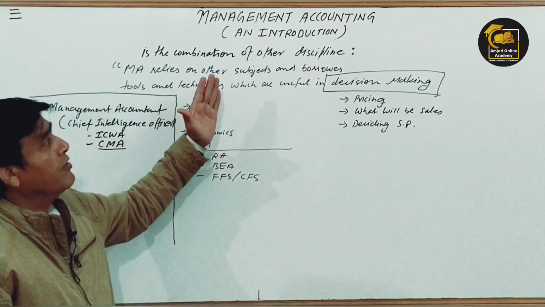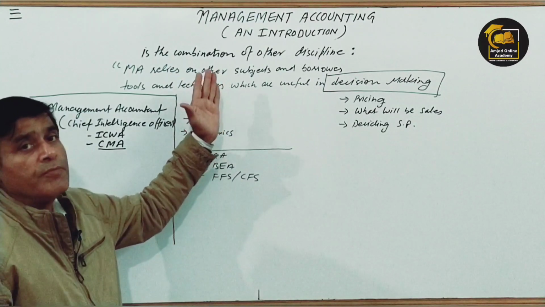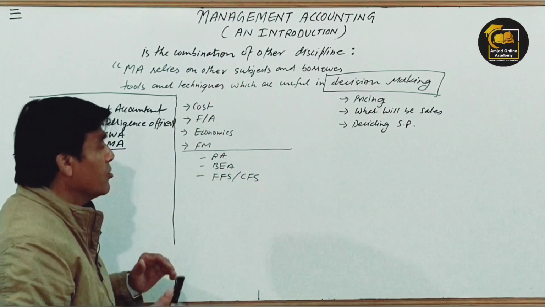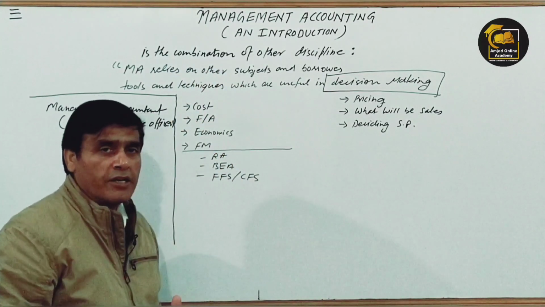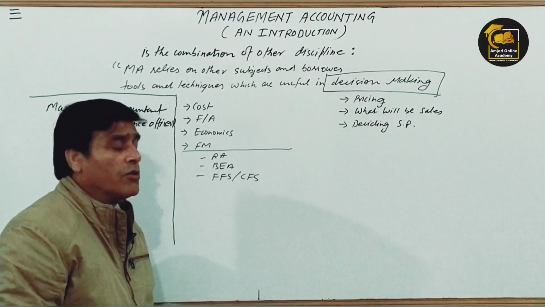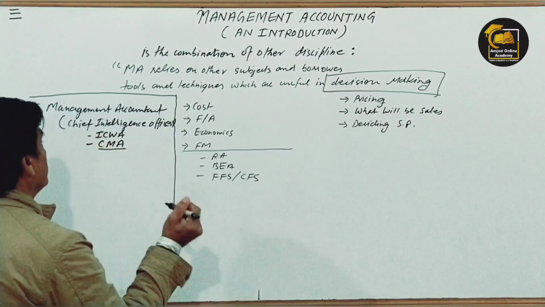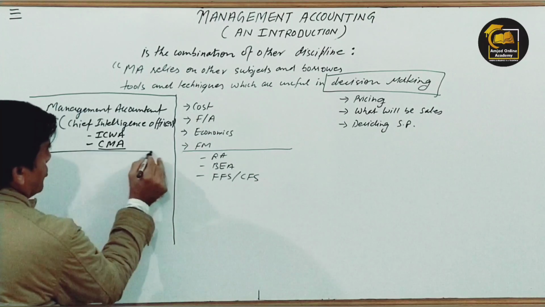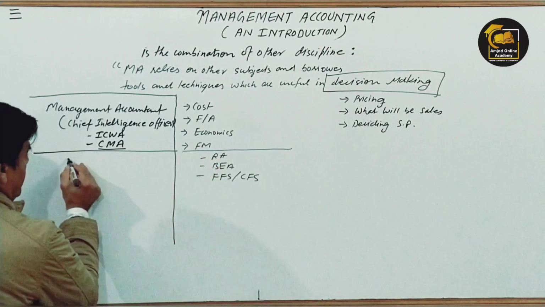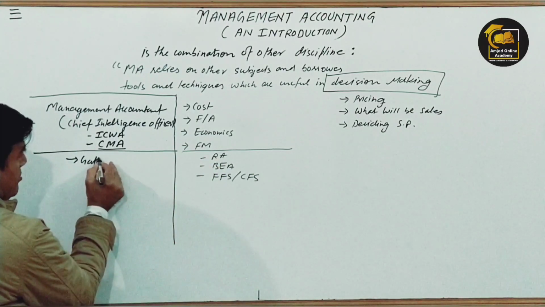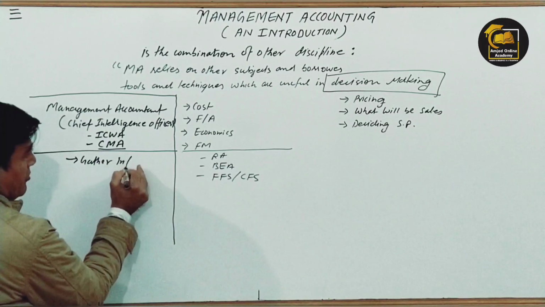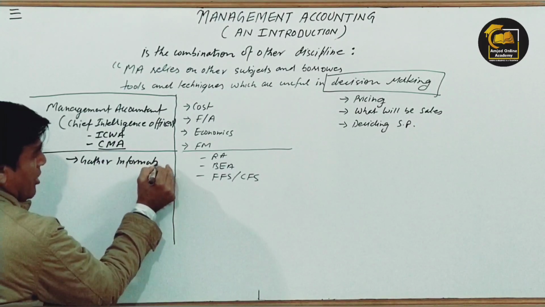Now when you are in the position of doing management accounting, right, what will be your main responsibility? If I say what you have to do is that you have to do nothing, just gather information. You have to gather the information.